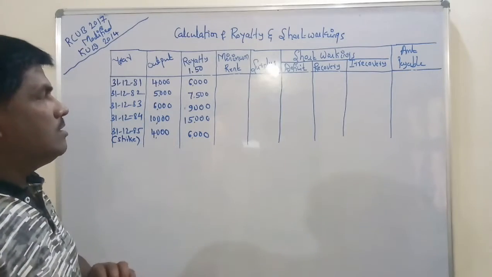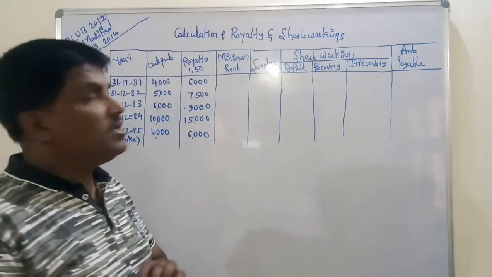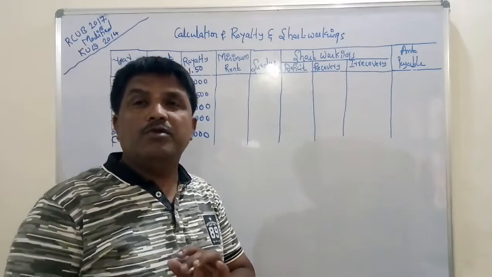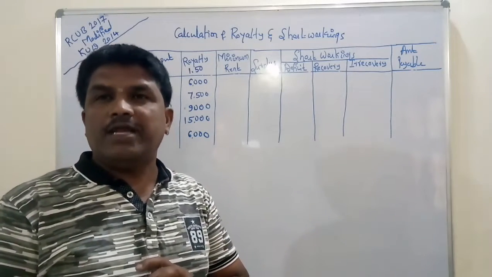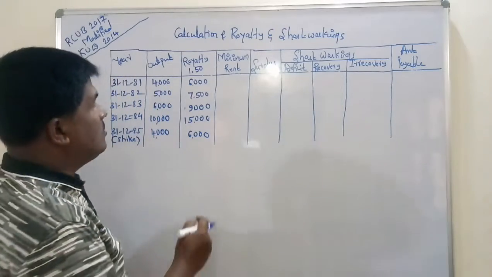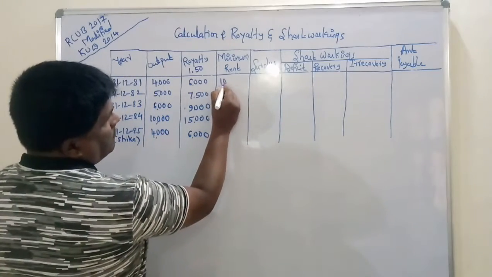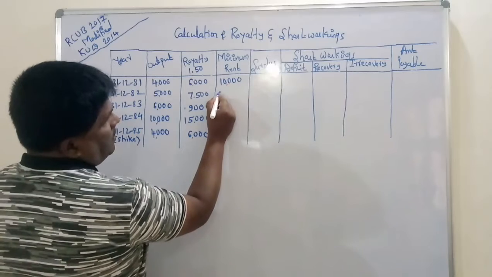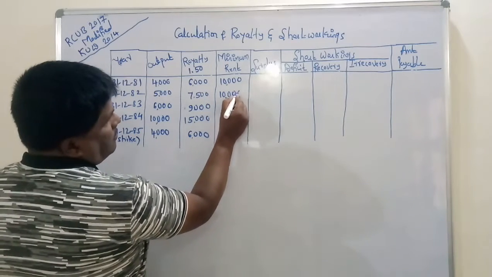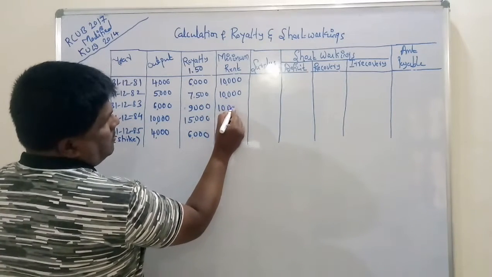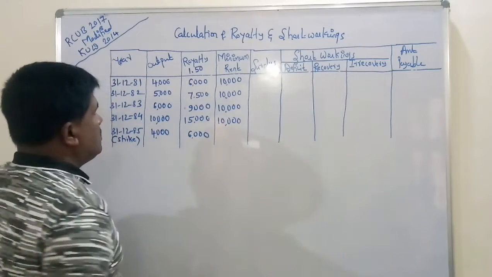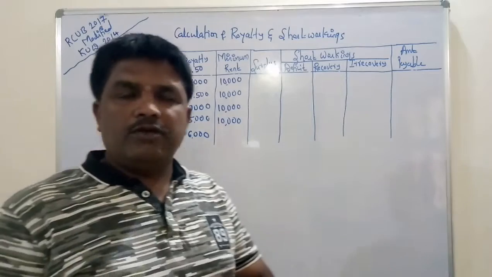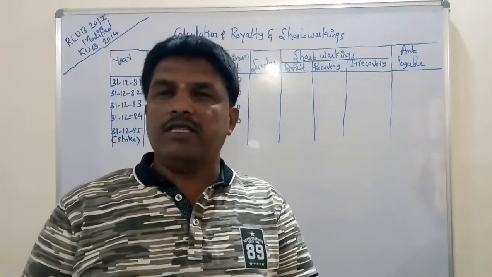Then a very important point you must remember is the minimum rent. How much minimum rent has been fixed in this question? The minimum rent is 10,000. So take down 10,000 for each year. But in the year 1985, for how many months is there a strike?